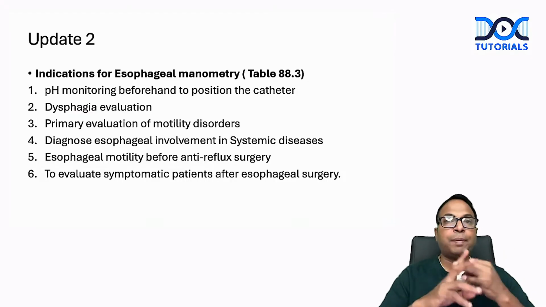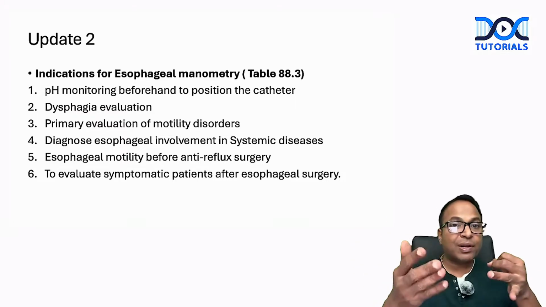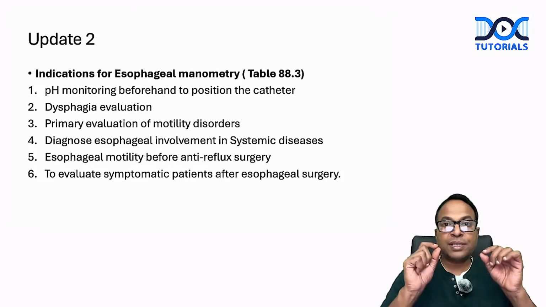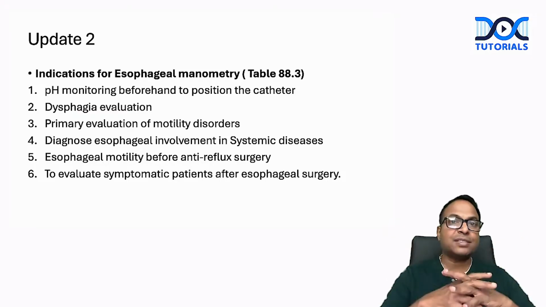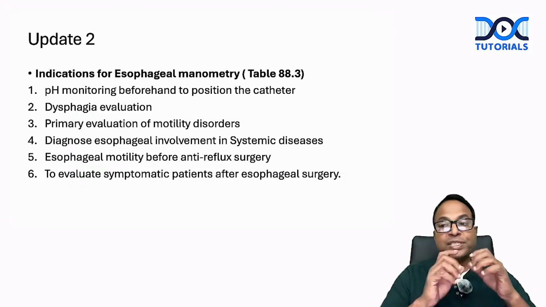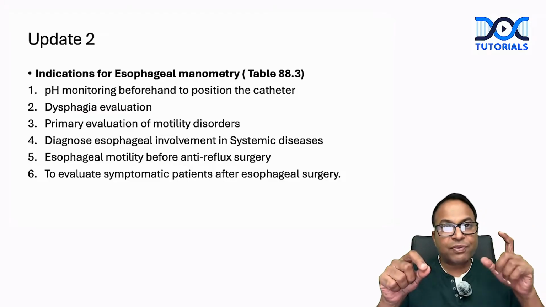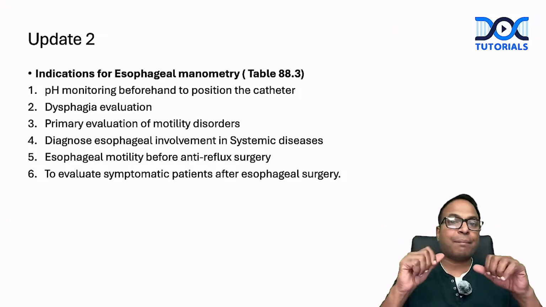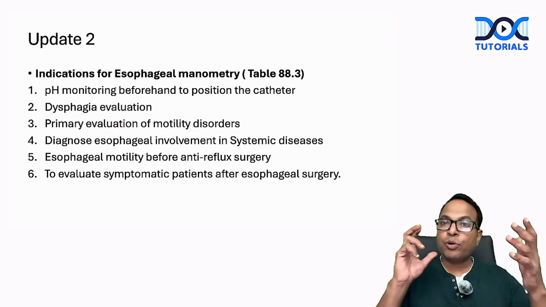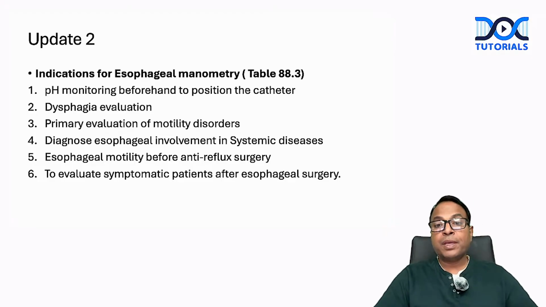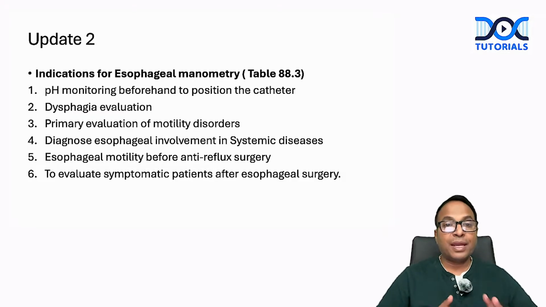Dysphagia evaluation: a patient having dysphagia with a normal endoscopy should be evaluated with manometry. Motility disorders diagnosis, and esophageal involvement in systemic diseases like systemic sclerosis. Esophageal motility must always be done before anti-reflux surgery. Because if there is ineffective esophageal motility, we will do partial wrapping. If there is normal motility, we will do Nissen's 360-degree wrapping. Therefore, it should be done before anti-reflux surgery. It is also used to evaluate symptomatic patients after esophageal surgery: any patient having symptoms after esophageal surgery, we should evaluate by means of manometry.